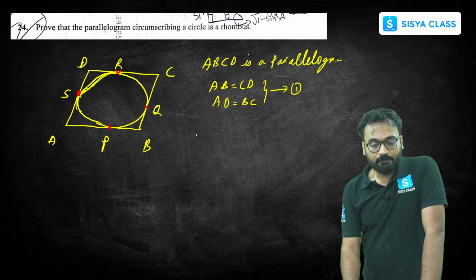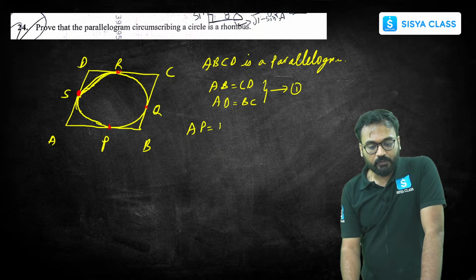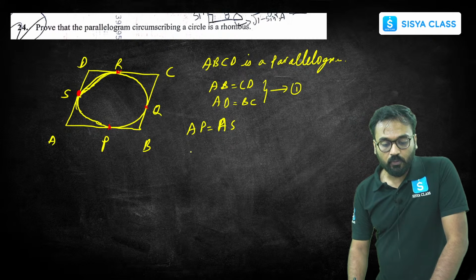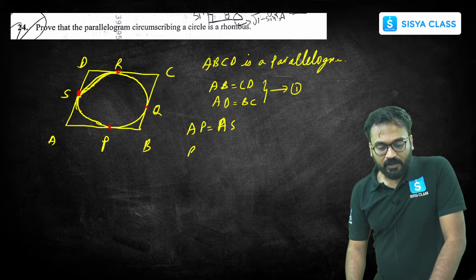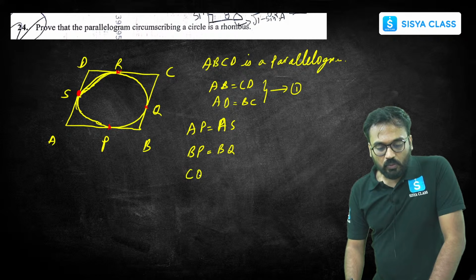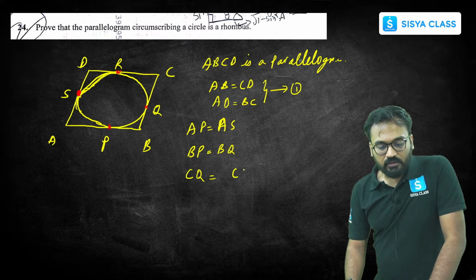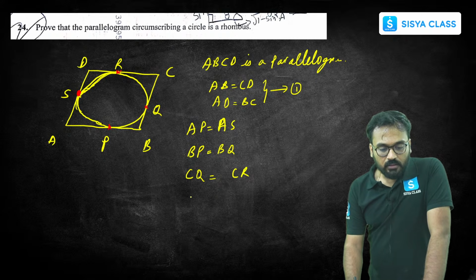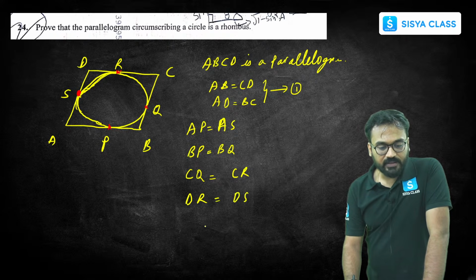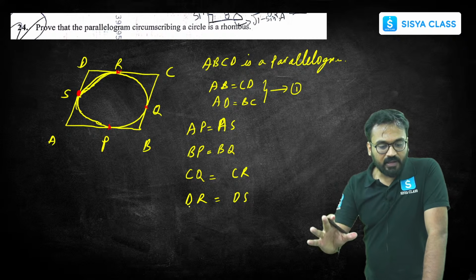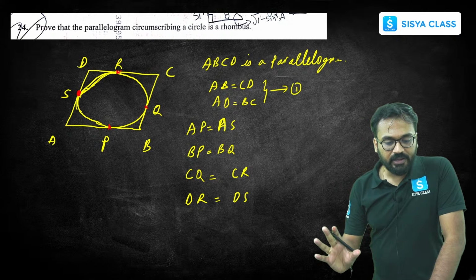So AP is equal to AS, correct? That rule only I'm writing over here, AP equals PS. Same way, BP is equal to BQ. Same way, CQ is equal to CR. Again, DR is equal to DS, correct? Same way, AP is equal to AS, already being said, okay?